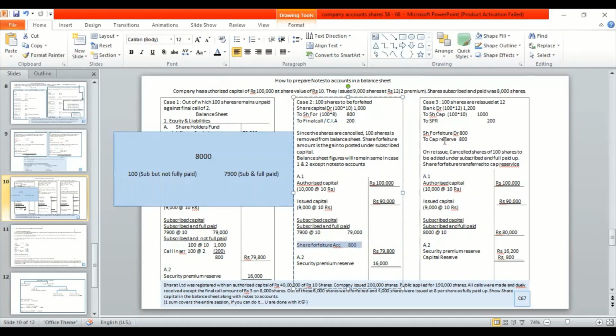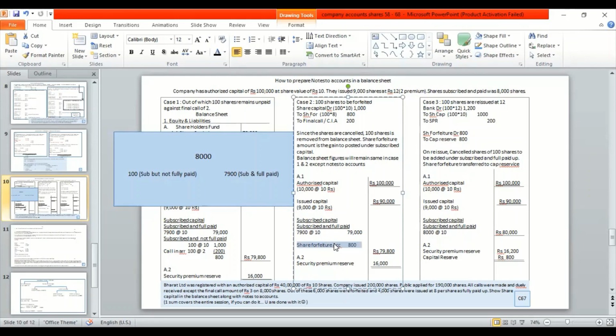The last case is your case number 3, wherein you are going to reissue it. After forfeiture, you reissue. What's the journal entry? Bank account debit, share capital account debit to SPR. And immediately, the next entry should follow, that is share forfeiture to capital reserve. It means this share forfeiture 800 got converted into capital reserve.